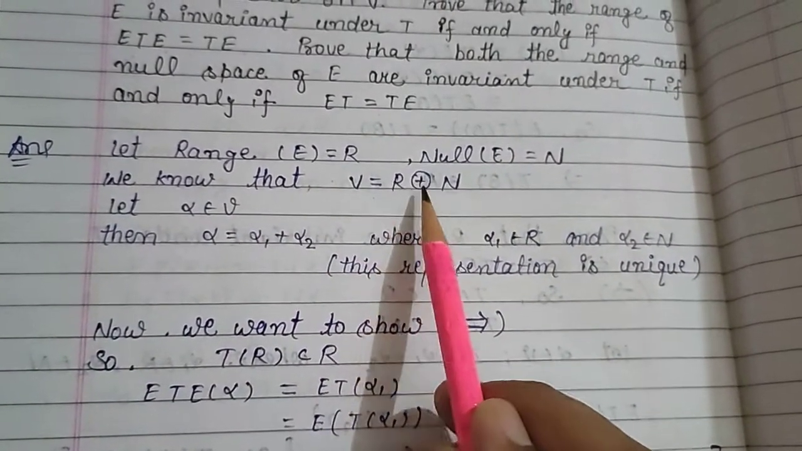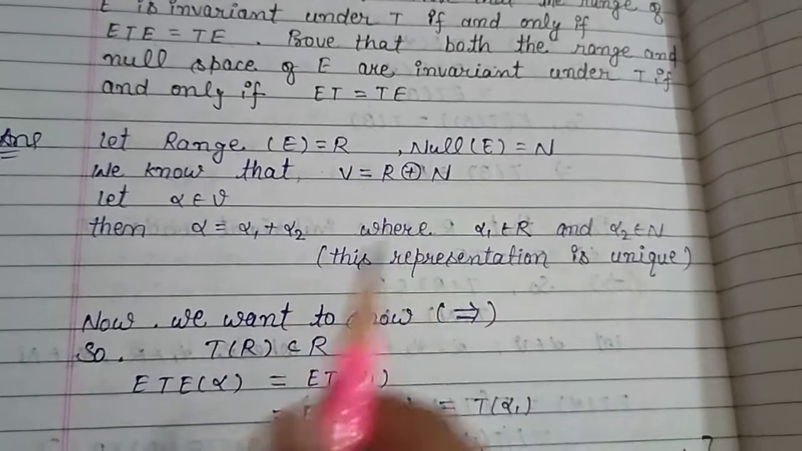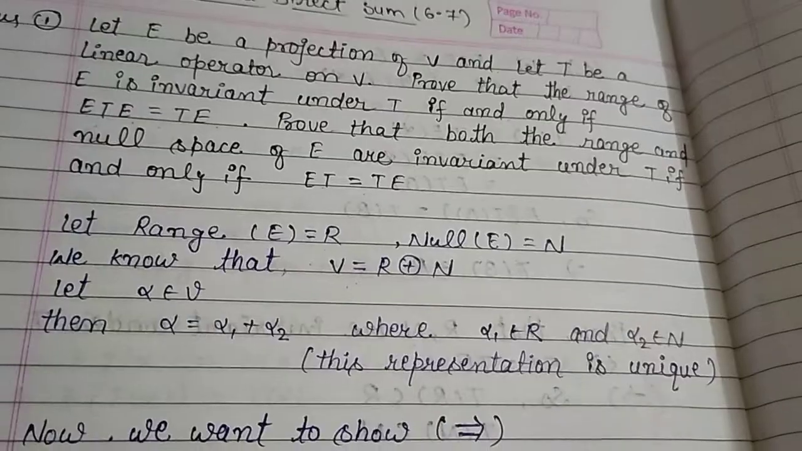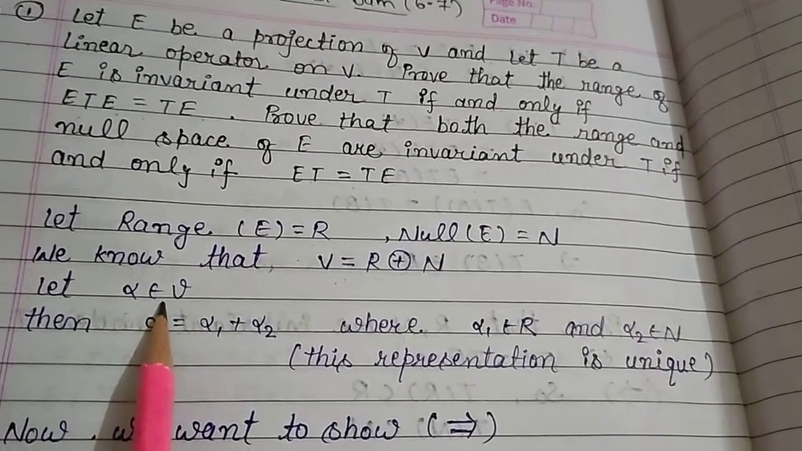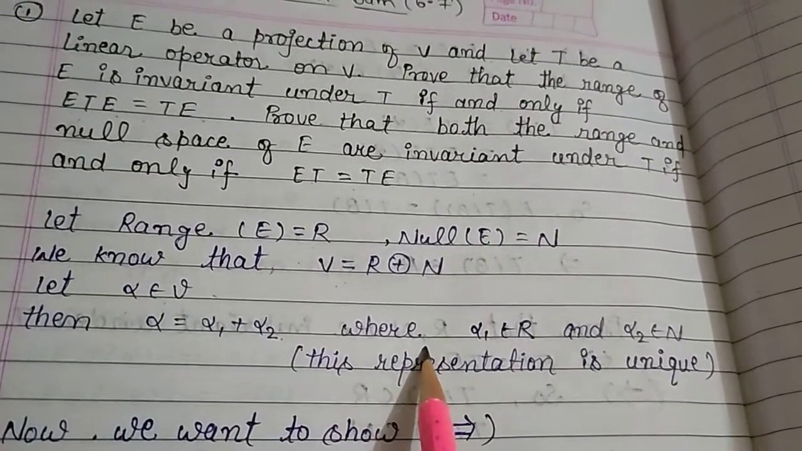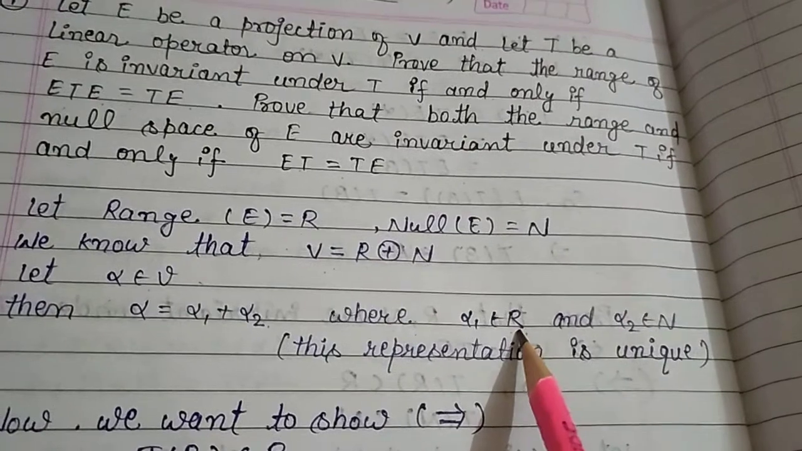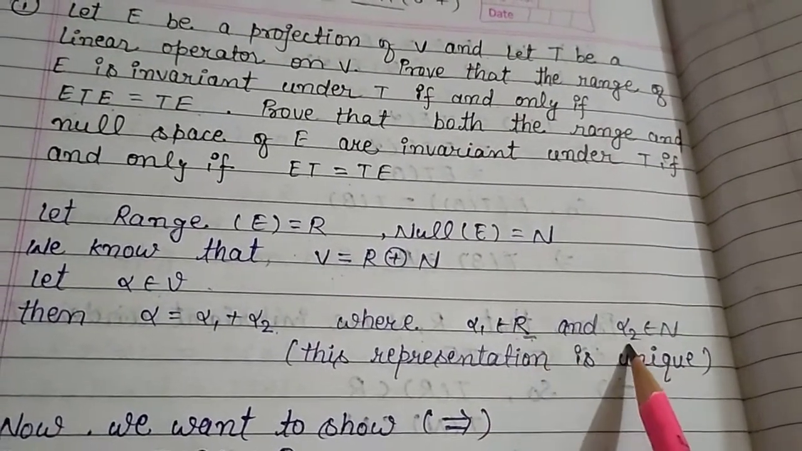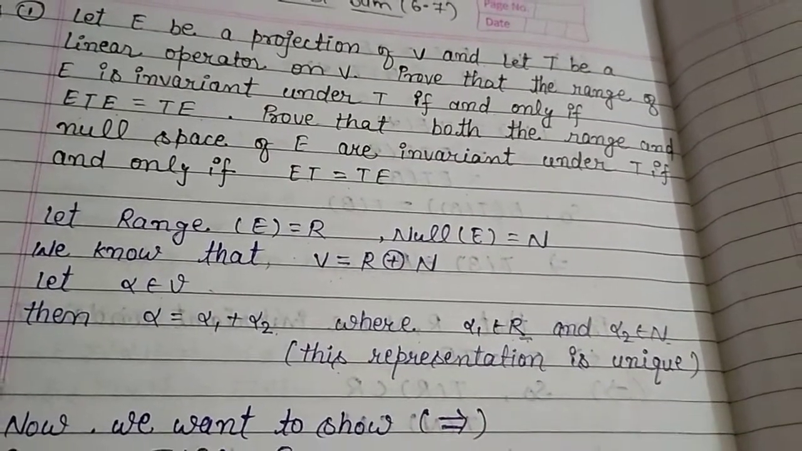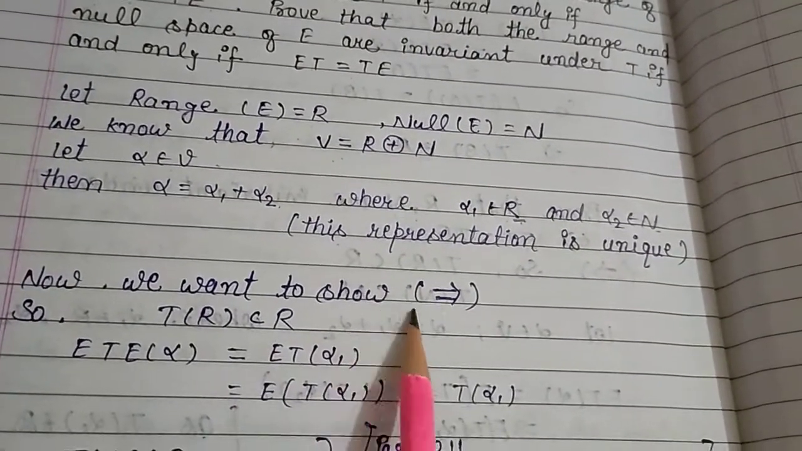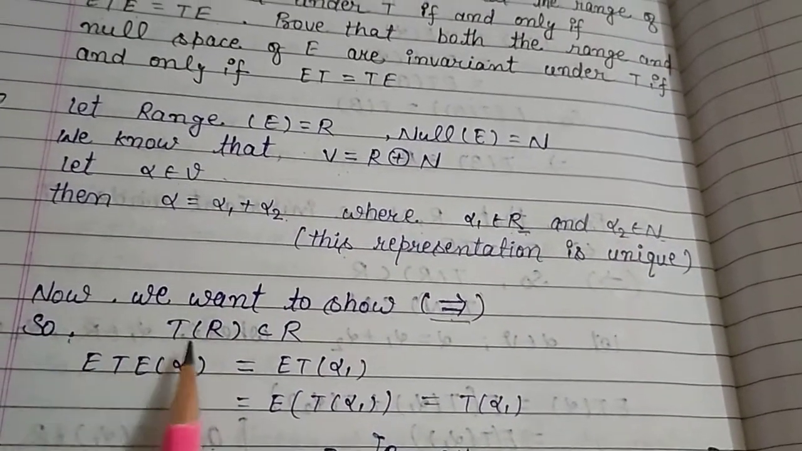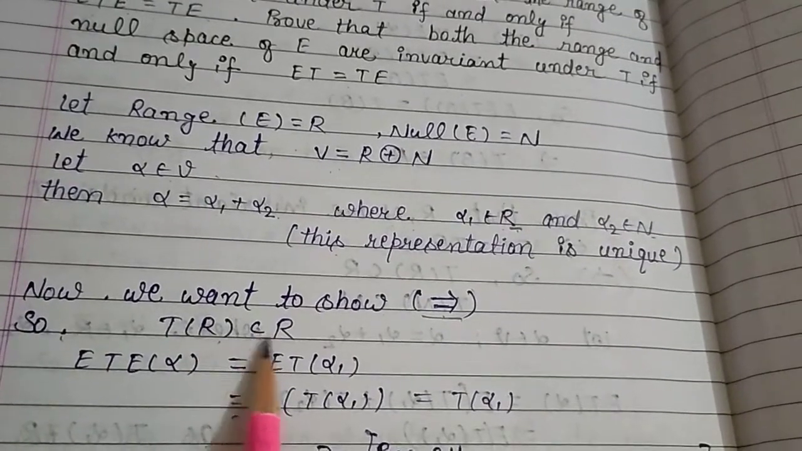We know that V equal R direct sum N. Now let alpha belongs to V, then alpha equal alpha 1 plus alpha 2, where alpha 1 belongs to R, that is range of E, and alpha 2 belongs to null space of E. This representation is unique. Now we want to show the sufficient condition. So then T of R subset R,